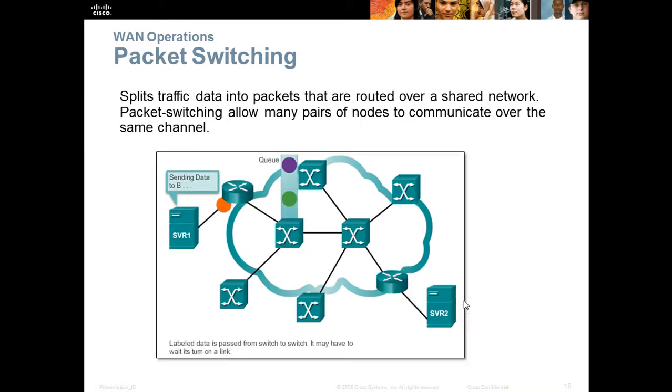In packet switching, the traffic data is split into packets that are routed over a shared network. Packet switching allows many pairs of nodes to communicate over the same channel. The labeled data is passed from switch to switch. It may have to wait its turn on a link.